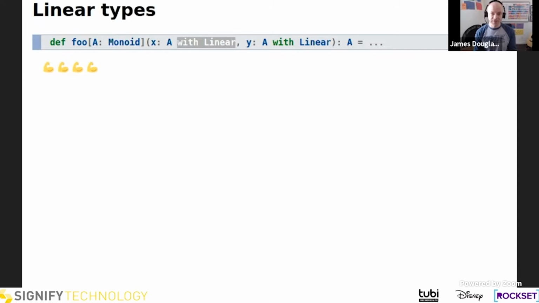If foo just returned X, then we couldn't say Y is linear because Y was never used, and vice versa. So foo uses both arguments exactly once. A has a monoid. So really, there's only a couple of possible implementations of this function, and that is to use monoid to concatenate X with Y or Y with X and return that.